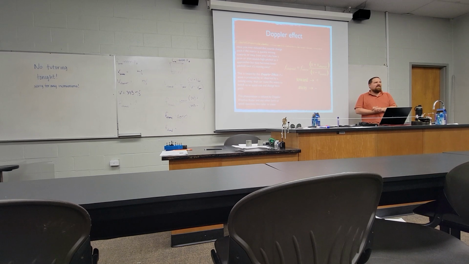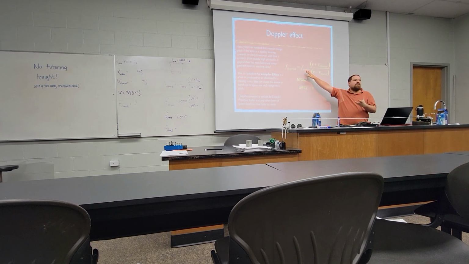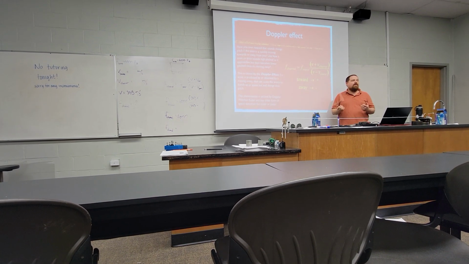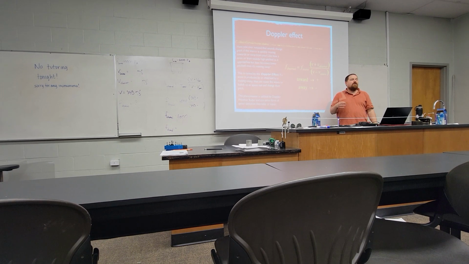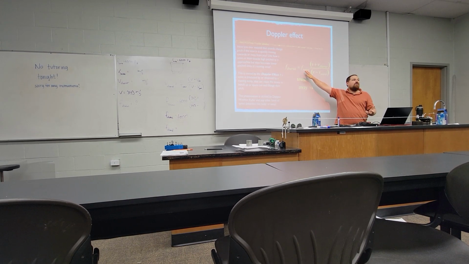What this formula basically does is, most objects are only supposed to emit a specific frequency of sound. Like the siren on an ambulance is going to do the same thing regardless of whether or not it's moving or whether or not you are moving. It's going to keep doing whatever it was built to do, always putting out the same frequency. So F source is the original intended frequency that the thing is supposed to be making under normal circumstances.